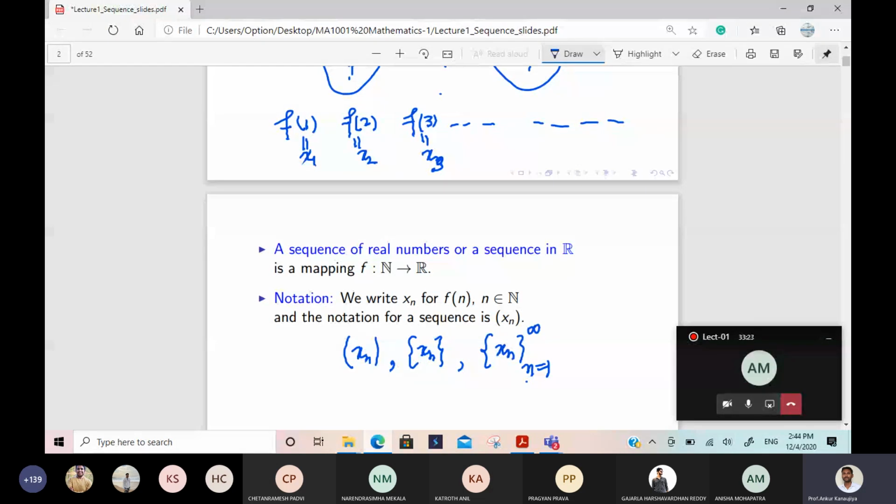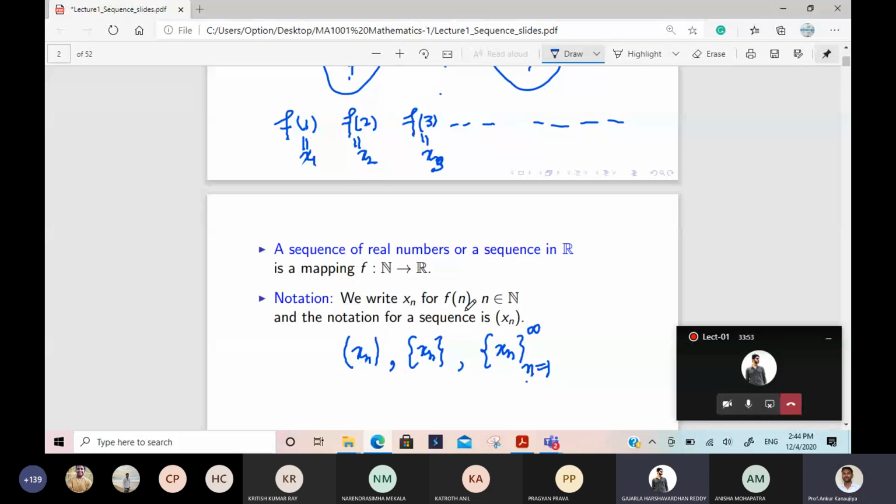Can anyone give me one example of a sequence? Any one example. Just give me one xn, that means a function of n. Whatever function of n you give will be an example of a sequence. 2x. No, it is a function of n. x cannot be here.